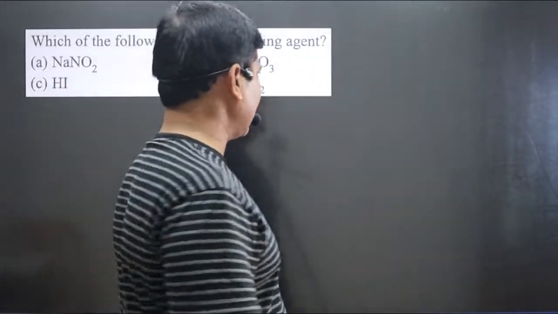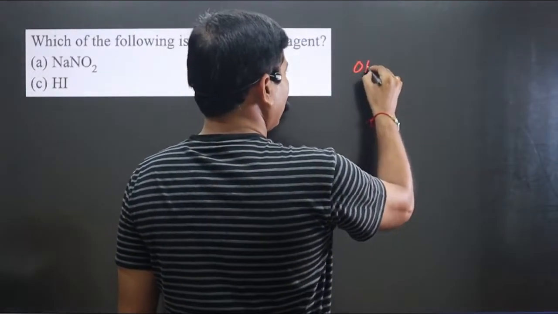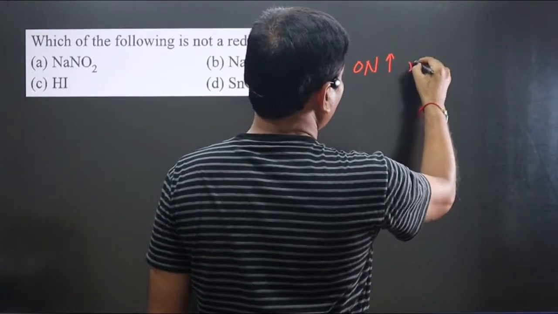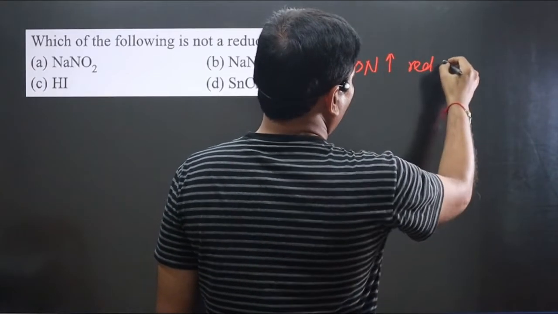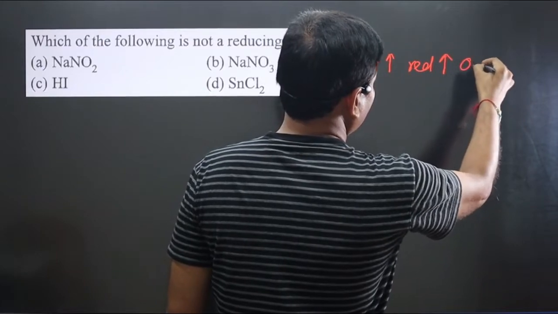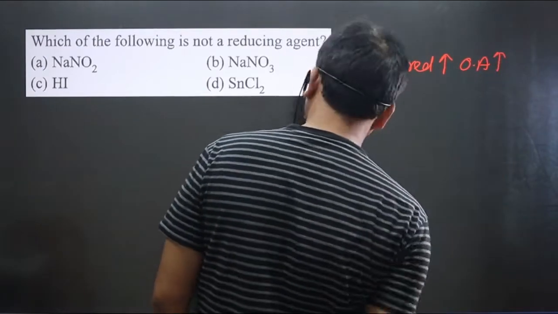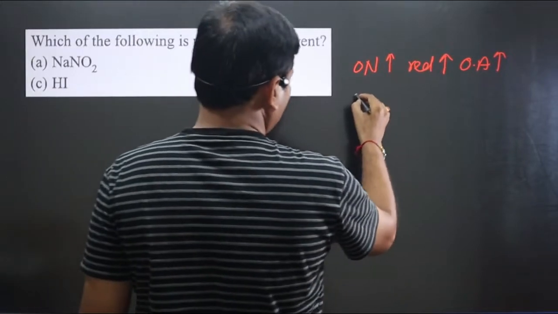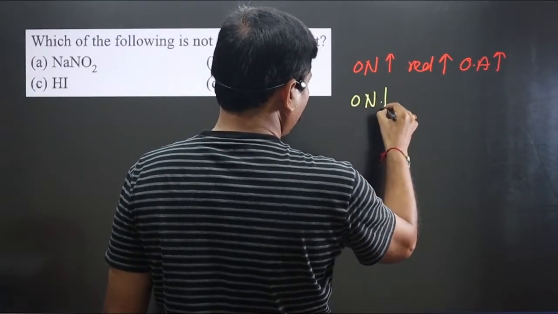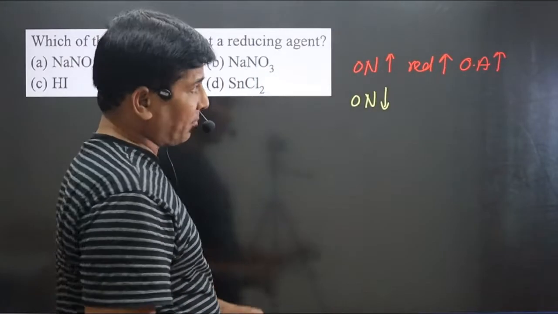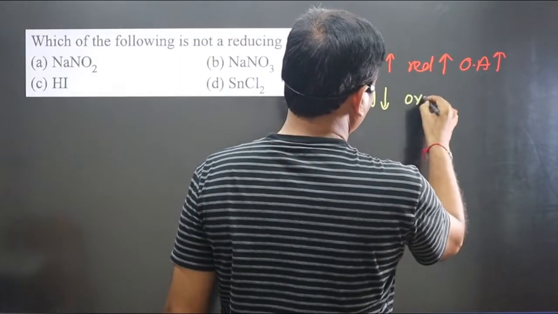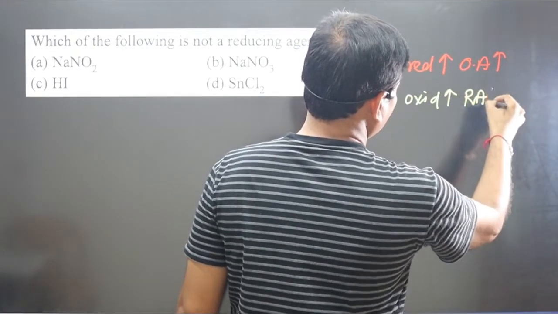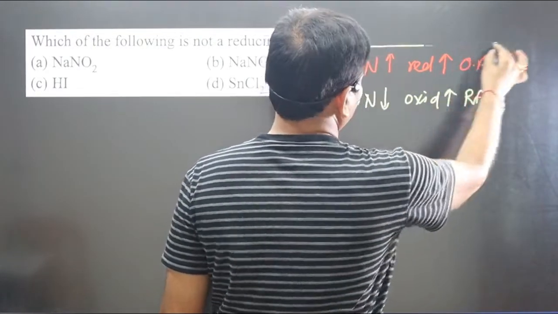I can write this statement. If the oxidation number is very high for the central element, it will always undergo what? Reduction, and then act as what? Oxidizing agent. And opposite to it, if the oxidation number for the central element in the compound is the lowest, then it will always undergo what? Oxidation reaction and act as what? Reducing agent. This is the concept you have to follow to answer this question.